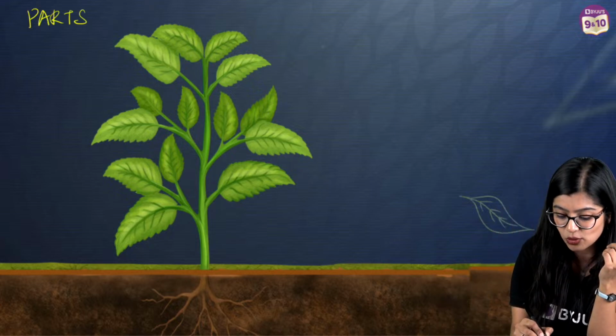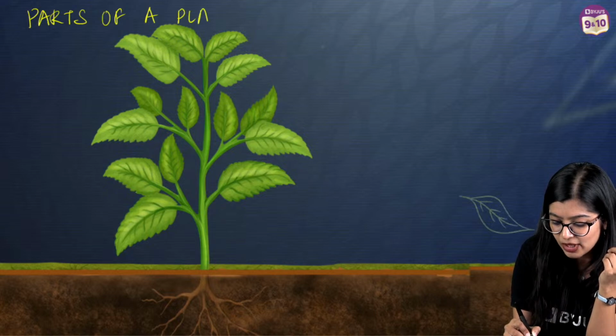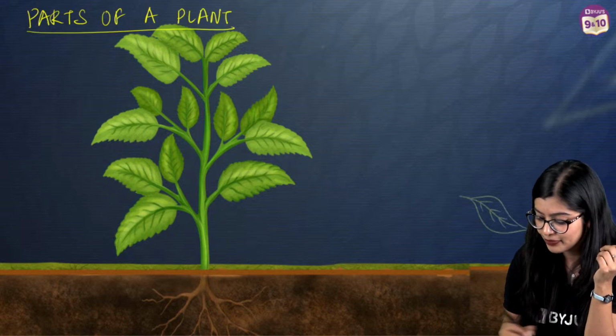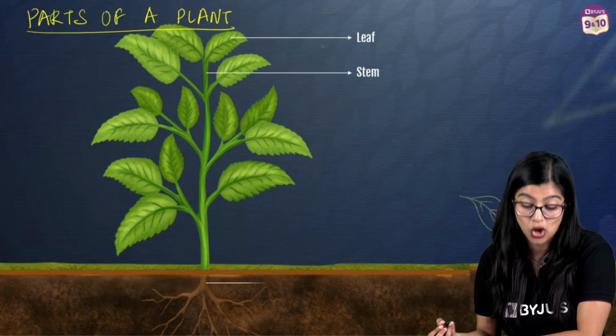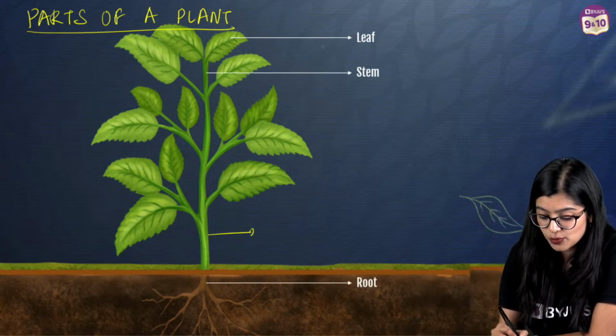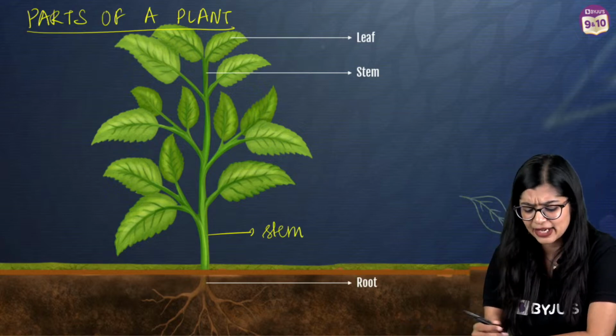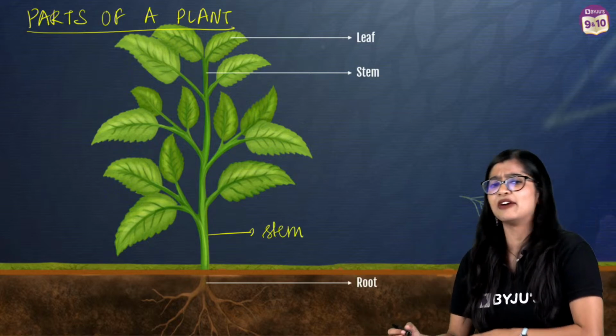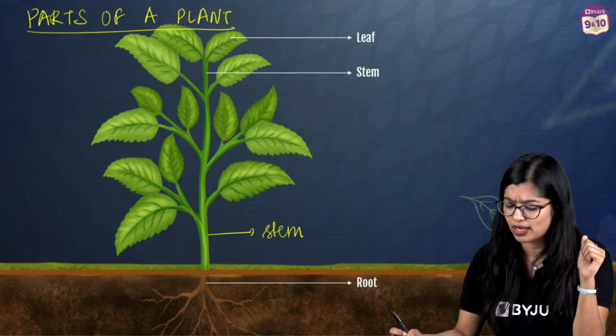So let's get started with a very simple understanding, right? We're going to learn more about plants, and we're going to learn about photosynthesis. Very quickly, when we talk about plants, we need to know the basic structure of the plant, and you can give me the answer in the live chat as well. What are the different parts of the plant? This is a simple concept that we have all learned in our lower grades. So what are the different parts of the plant? We know that at the bottom, under the soil, we have roots, right? Then, of course, we have the stem. We have leaves, we have flowers, we have fruits, right? Then inside the fruits, you have seeds. Very good. You're all giving me the answer.